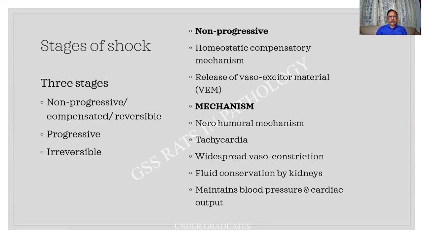In the sense, even if you lose 500 ml of blood, nothing will happen to your life. The body compensates for it because of the homeostatic mechanism. And there is a release of some substance called vasoexcitor material. This causes peripheral vasoconstriction and allows passage of blood to the vital organs such as the heart and the brain.